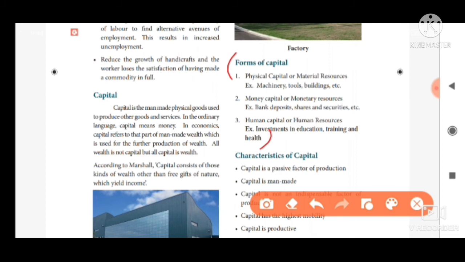And second point, money capital or monetary resources. Example, bank deposits, shares and securities. Next, third one, human capital or human resources. Example, investment in education, training and health. This is the answer for the eighth question.